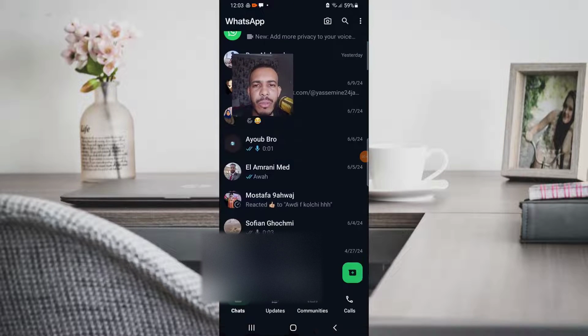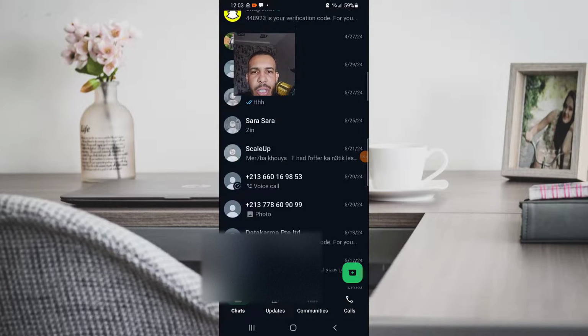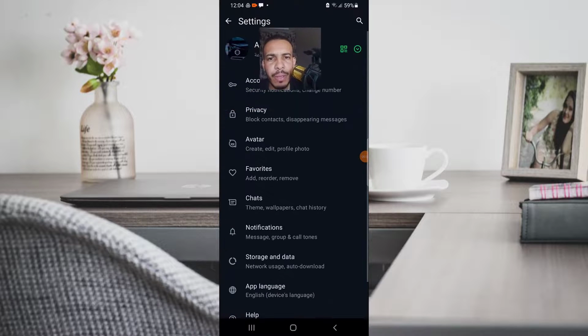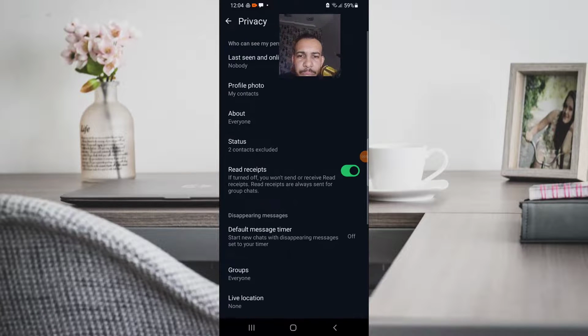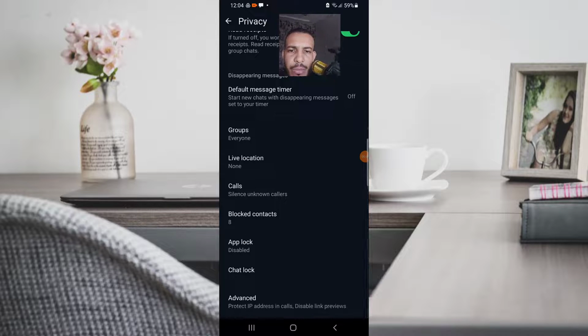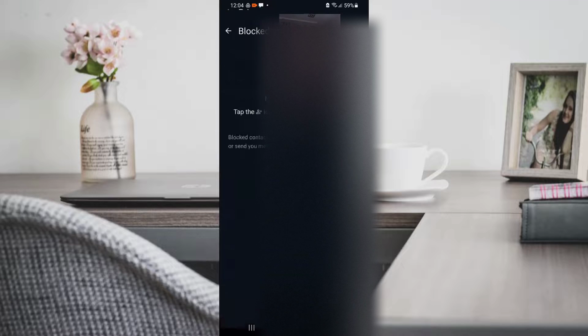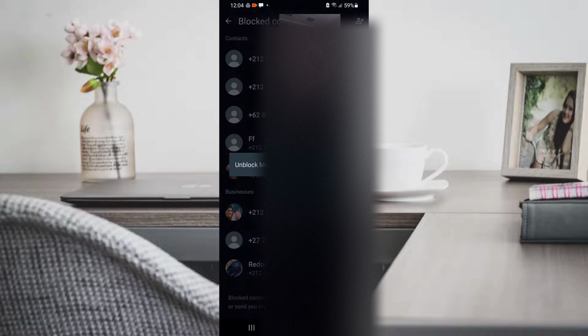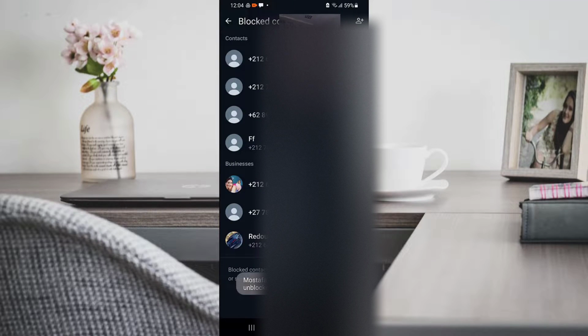But let's say you can't find that person here on the chat. It's easy. Just go to the top right corner and click on those three dots. After that, click settings. Now go to privacy and scroll down until you see blocked contacts. Click on it, and this is that person, as you can see here. Click on it, then click on unblock Mustafa. And that's it. Mustafa has been unblocked.